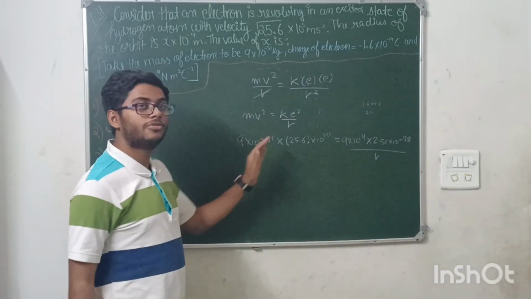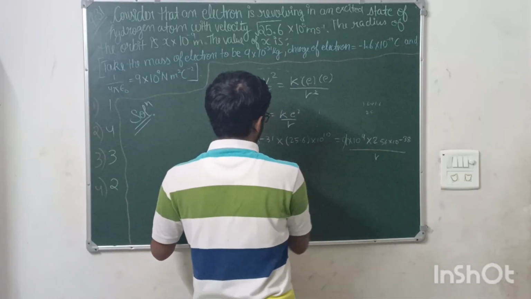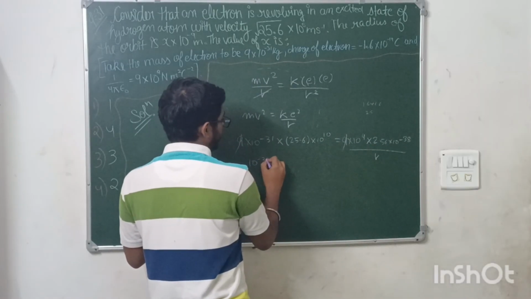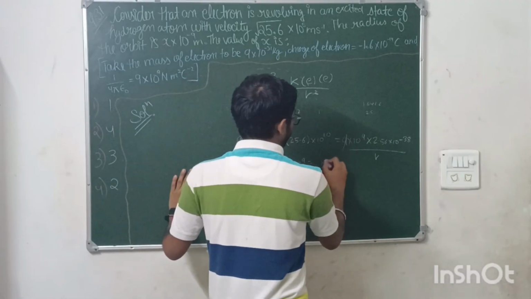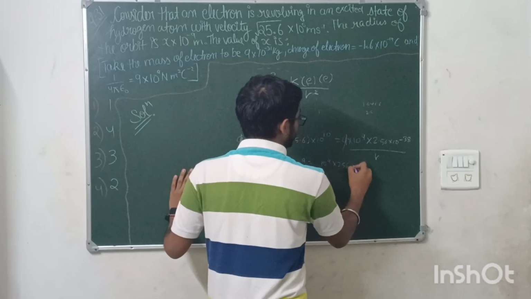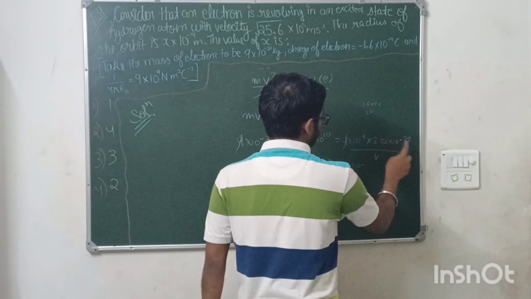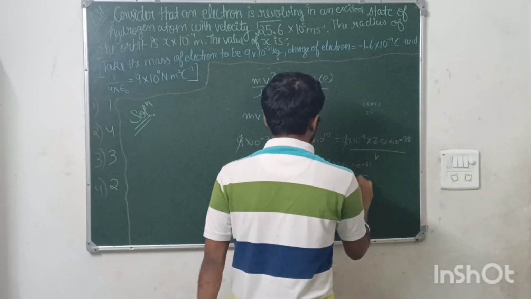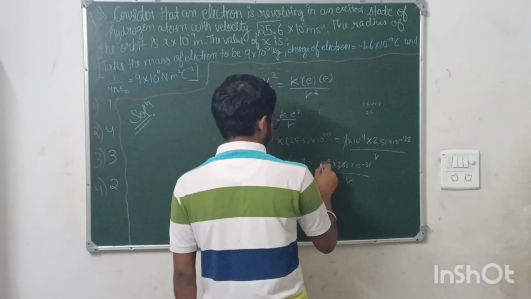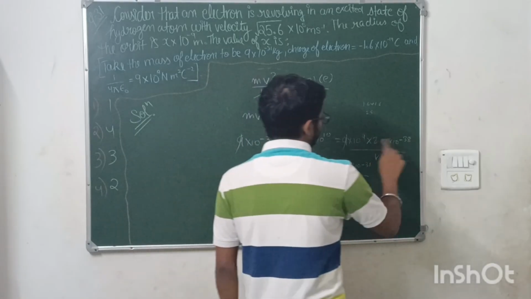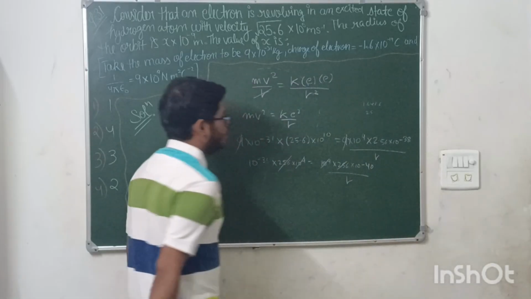Now you will be solving this. 9 cancels, and this also cancels. So this is 10 to the power minus 31 into 256 into 10 to the power 9 equals 10 to the power 9 into 256 into 10 to the power minus 31 by r. So 10 to the power 9 and 10 to the power 9 cancel, and this will be 38, 39, 40. This is 40, I'm so sorry, it will be 10 to the power minus 40.